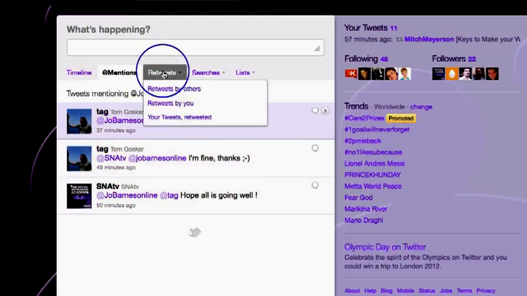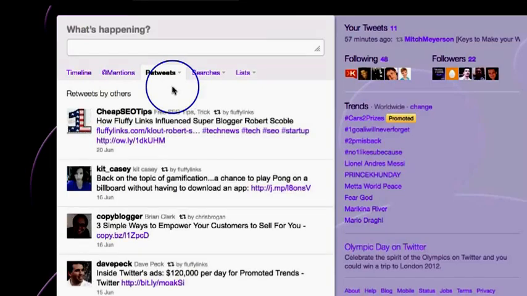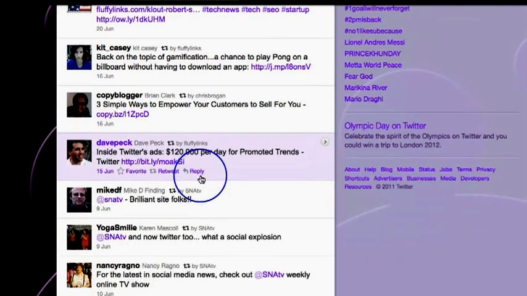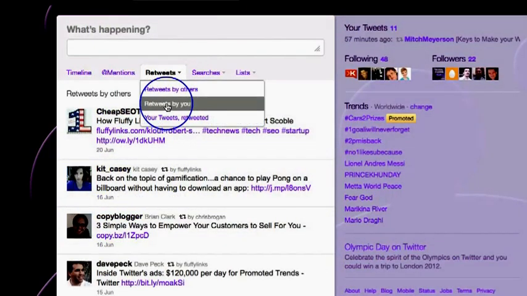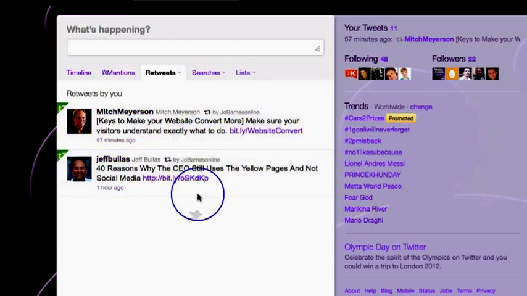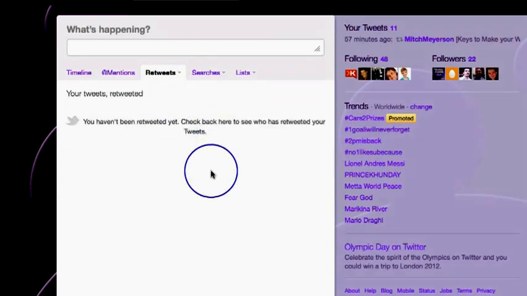Okay, retweets is where you can see all of the retweets by others. So you can see retweets by your followers. This is where your followers have felt that what they've been reading is so good that they've decided to retweet it. And then you can see retweets by you, of course, so you could go in and check what retweets I did today. And you can also see if anybody has actually retweeted any of your tweets. So nobody has retweeted any of my tweets yet. They just haven't been interesting enough. So you need to make sure that you send out interesting content to ensure that people retweet you.